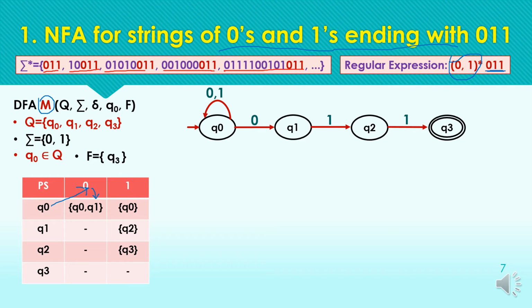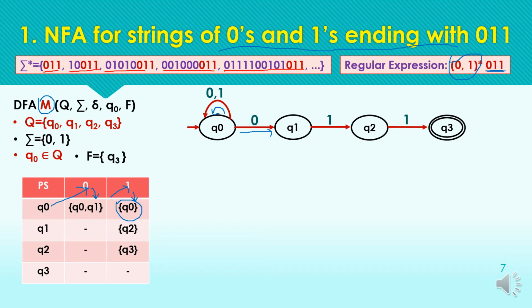Here set means we have two transitions, one to q0 for the input symbol 0 and one to q1. So we have to write both the states here in the form of a set, and for input symbol 1 we are having just one transition to q0, so the set is having only one element, q0.